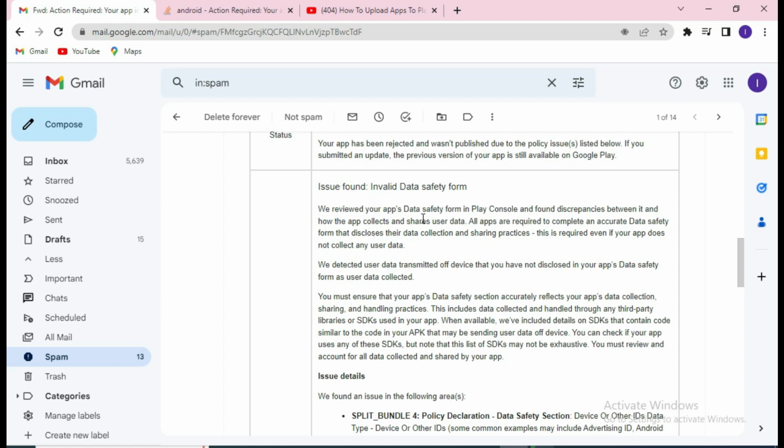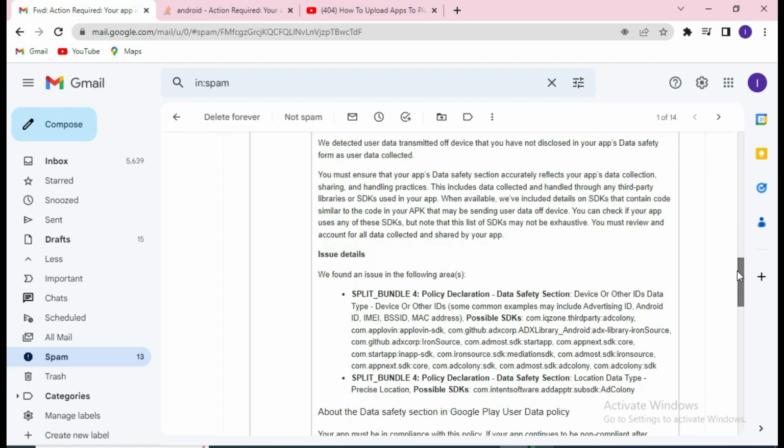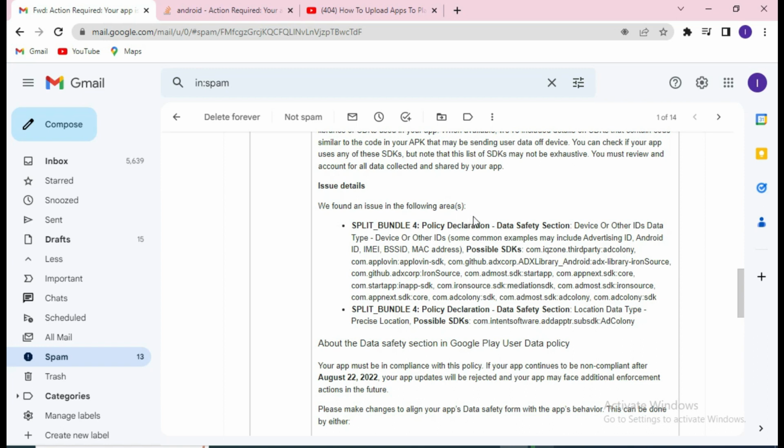We reviewed your app's data safety form in Play Console and found discrepancies between it and how the app collects and shares user data, or the app is required to... and so on. But the main thing there is the issue detail. We found an issue in the following area: split bundle for policy declaration, data safety section, device or other ID, split bundle for policy declaration data.